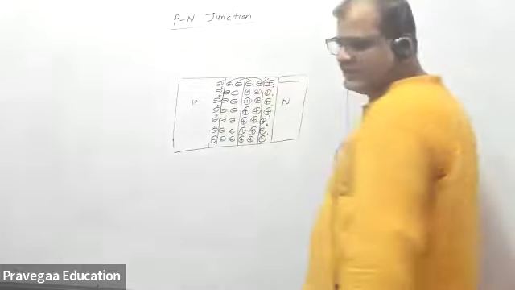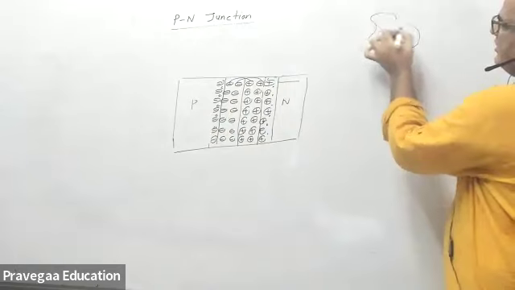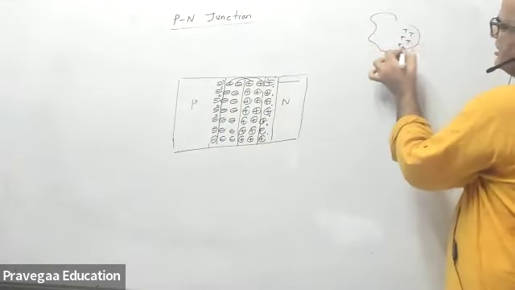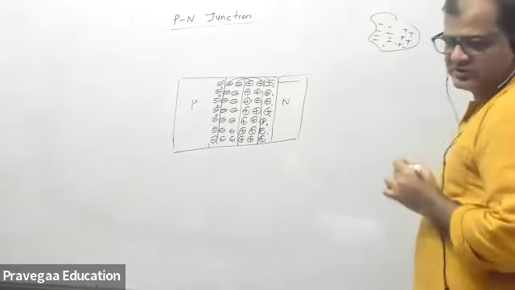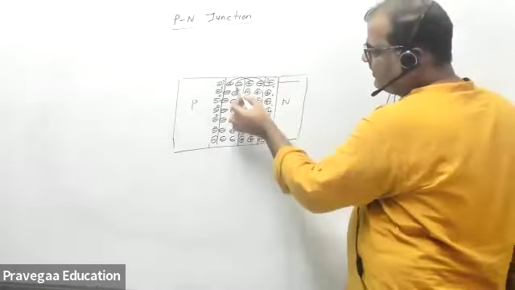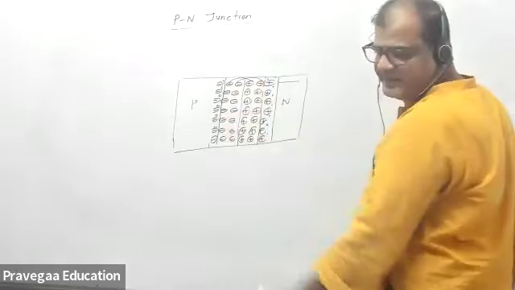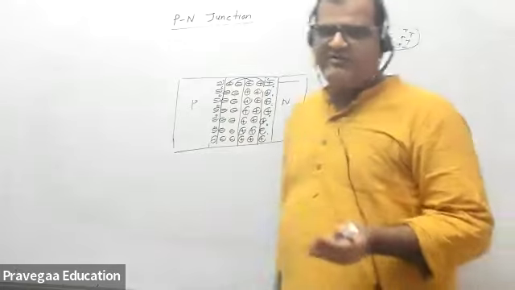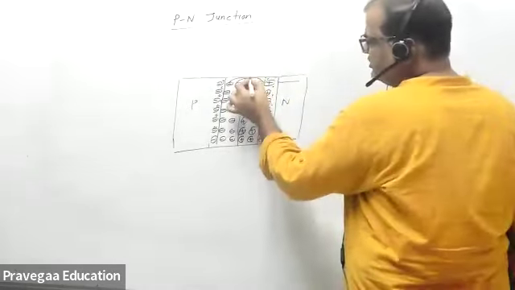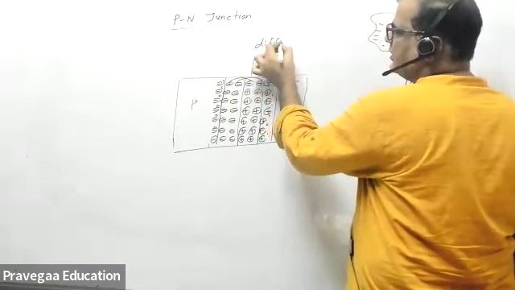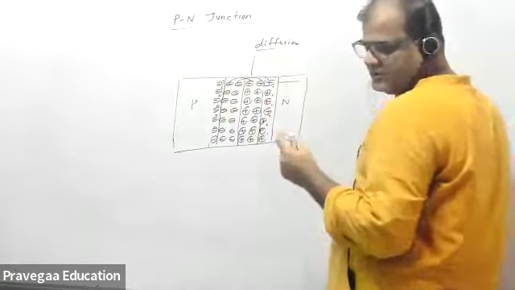So here what will happen? In this region there is a charge distribution. One side is plus, one side is minus. As charge starts moving, more and more charges will appear in this section, so an electric field will be produced. Electrons move because of diffusion. This is a diffusion process, and because of diffusion you are getting more and more charge on both sides.